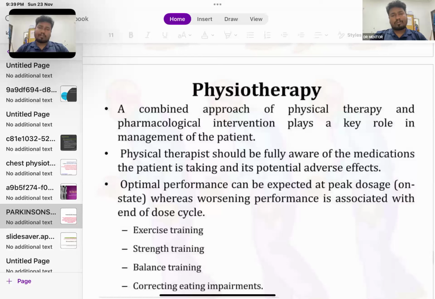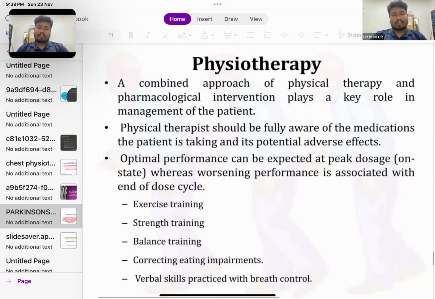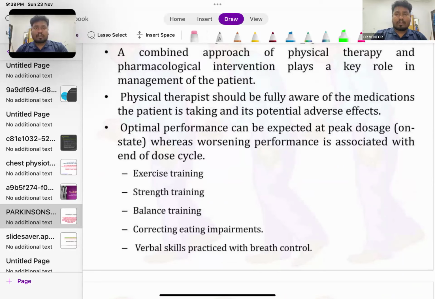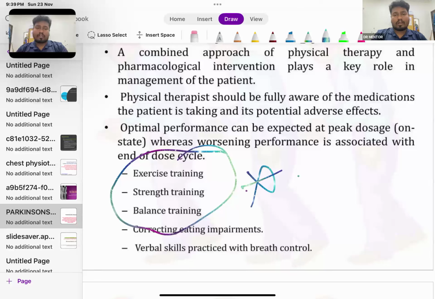Physical therapy should be fully aware of the medication the patient is taking and its potential adverse effects. So optimal performance can be expected at peak dosage. Okay, whereas worsening performance is associated with the end of the dose cycle. So we give exercise training, strength training, balance training, correct eating impairments, and verbal skills practiced with breath control. So this is also an important question area. What will we be doing for exercise training, strength training, balance training?